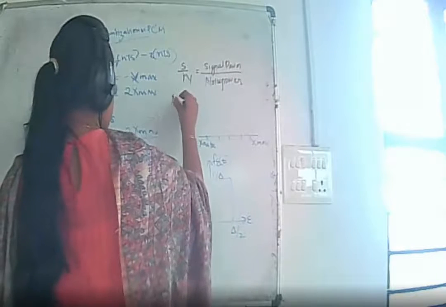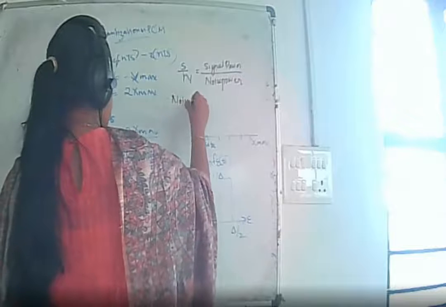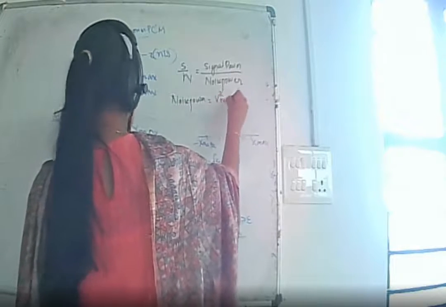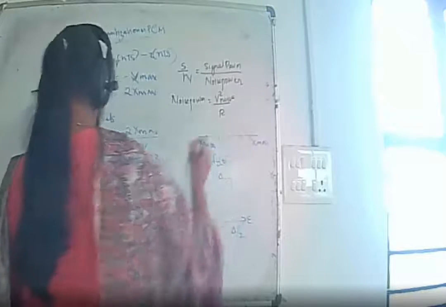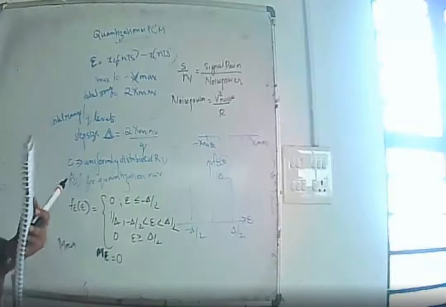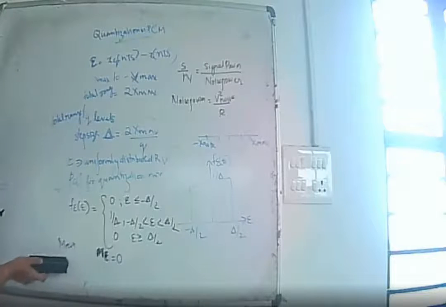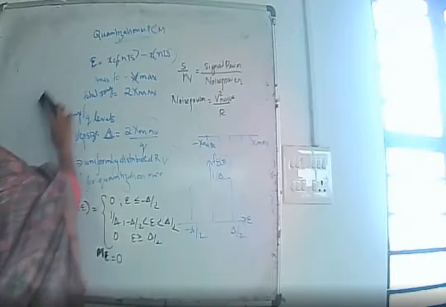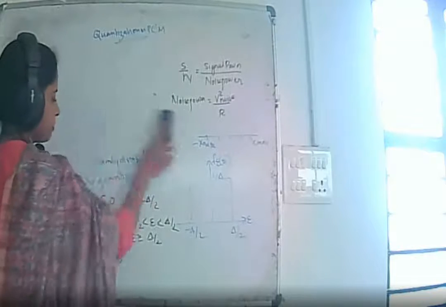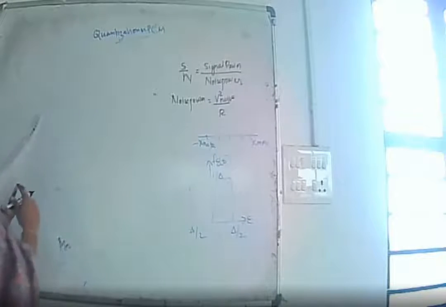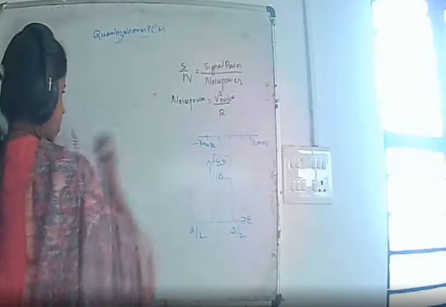Noise power is nothing but V square noise divided by R. Is that clear? Up to this, is that clear? Okay. So for the signal to noise ratio, we have signal power by noise power.